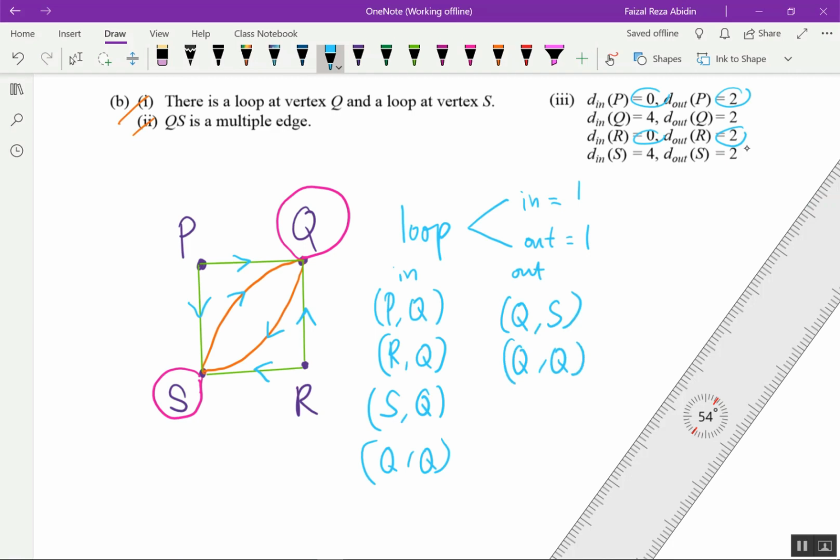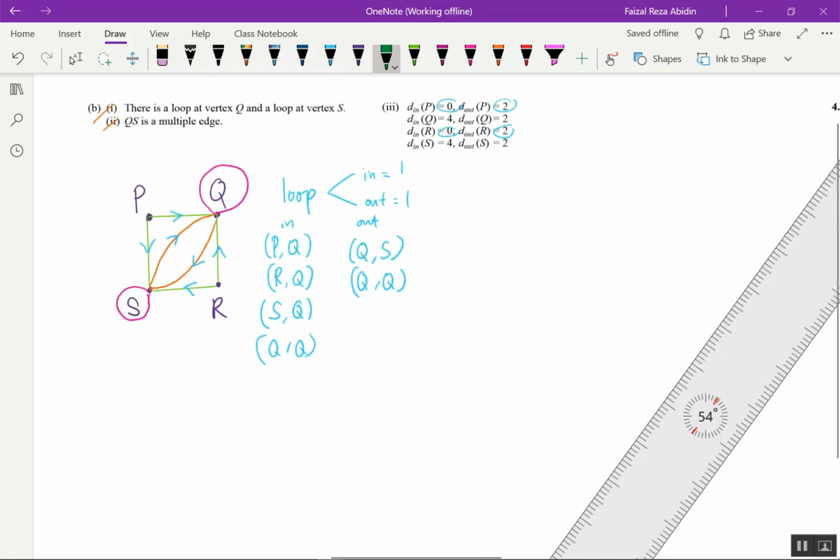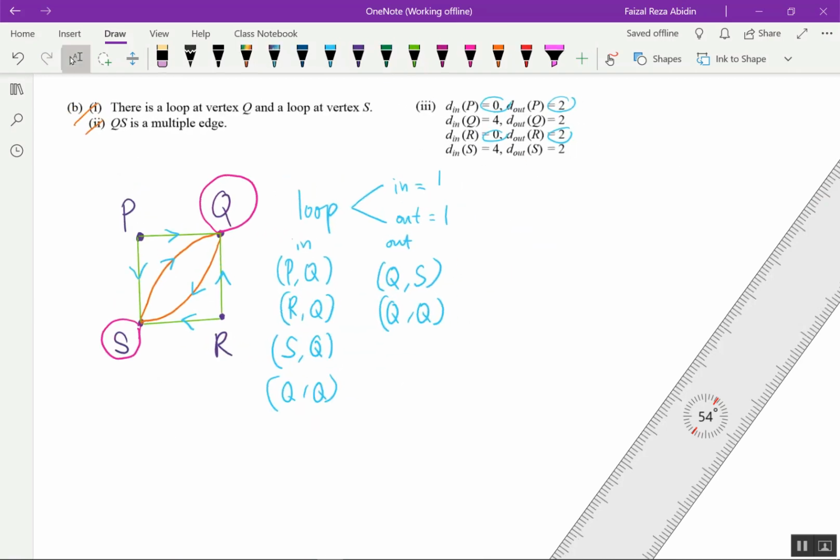Next for our S. For in first, we have PS, and then RS, and then QS, the multiple edge over here, Q to S, and then remember that there are loops, so we have SS.